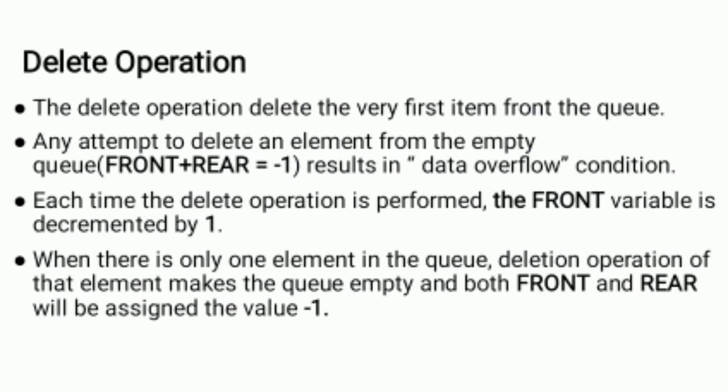When there is only one element in the queue, deleting it makes the queue empty, and both front and rear are assigned the value -1. This is how elements are removed from the queue.